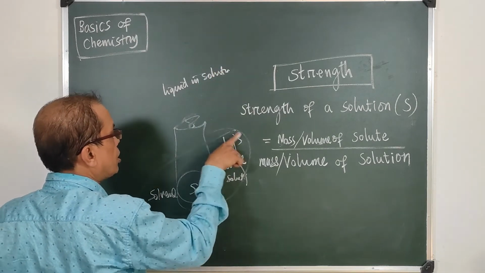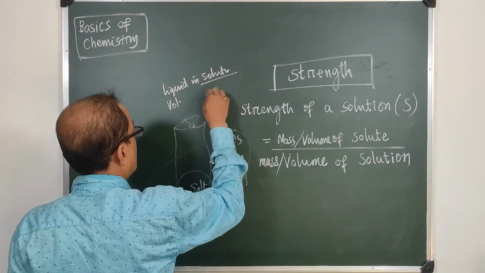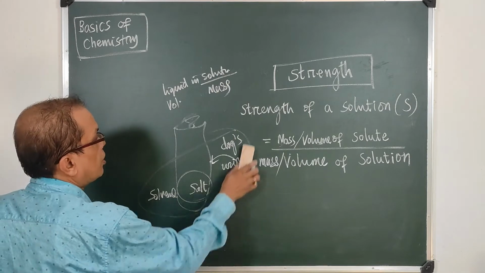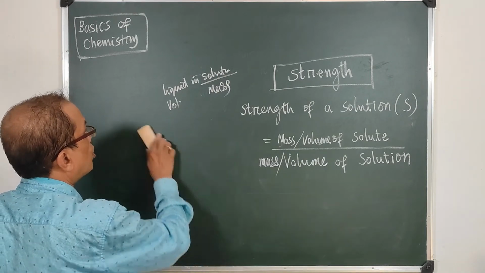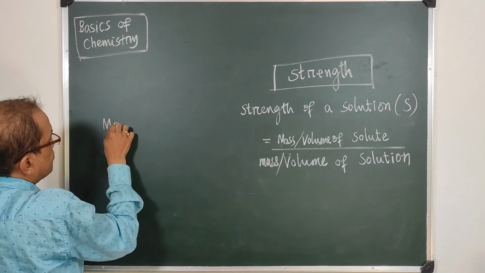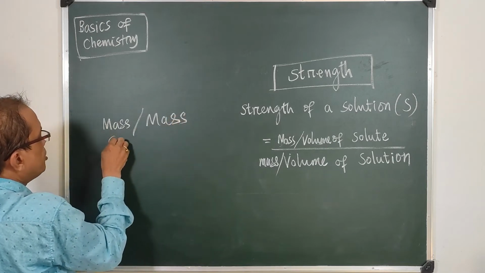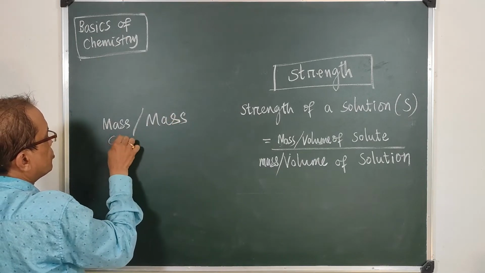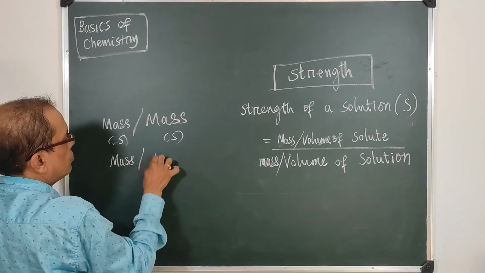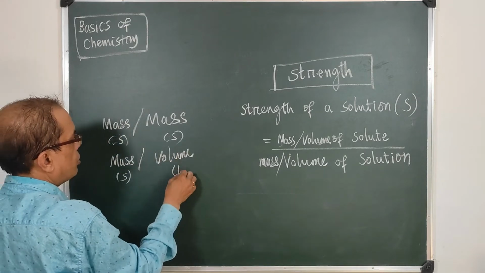So this urine will be taken in volume, while this solution will be taken in mass. Accordingly, our strength has 4 important forms. There may be mass upon mass, if both are solid. This may be mass upon volume, if the solute is solid and the solvent is liquid.